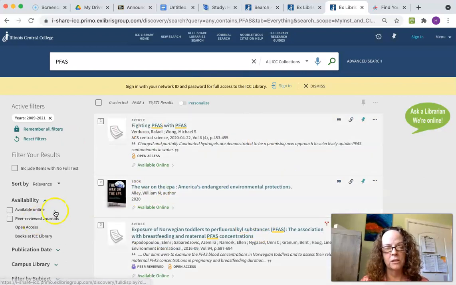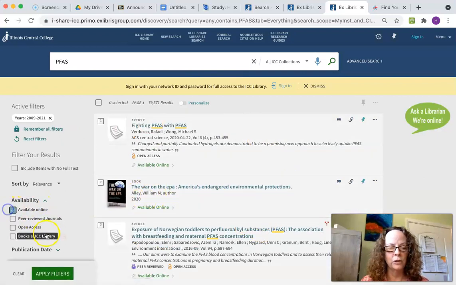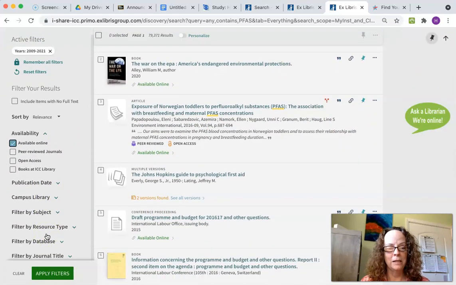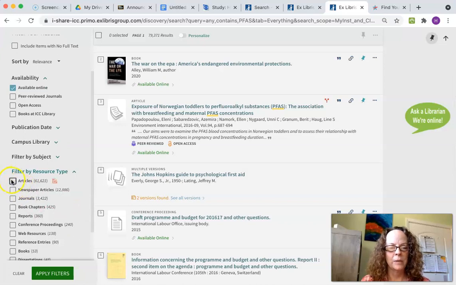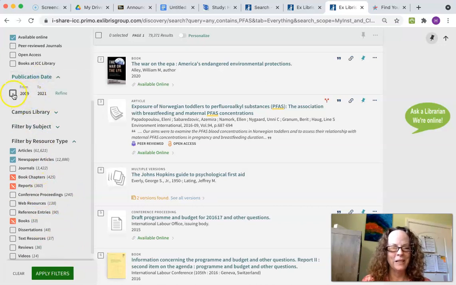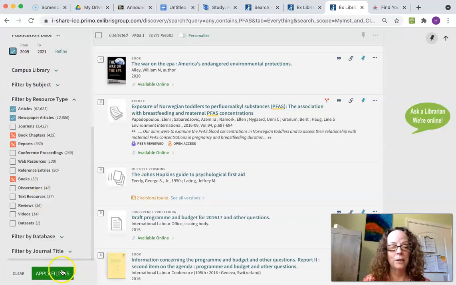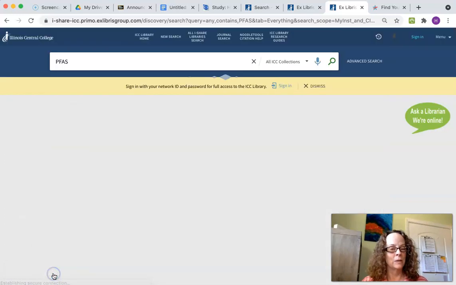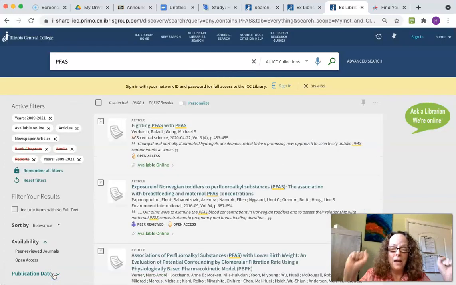There's one book that's still trying to stick it out with me, so I'm going to make sure that I'm applying these filters before I hit enter. I think I might have hit enter kind of quickly there. So I only want articles, I only want newspaper articles. I don't want book chapters, I don't want books, I don't want ebooks, I don't want book reports. So I'm going to be careful this time and make sure, already got that, I click on apply filters. So let's see if we get rid of that book. Yay, the book is gone.